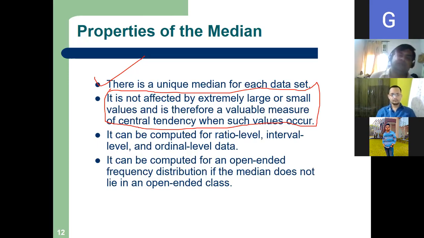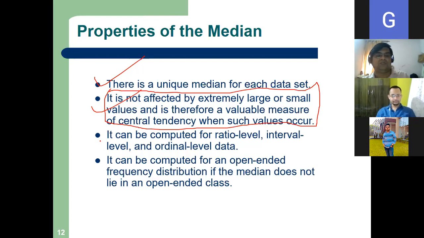So median is very, very valuable because it does not shift, whatever large the number is. This is very important. All of you please remember this point. This is the most important point rather.